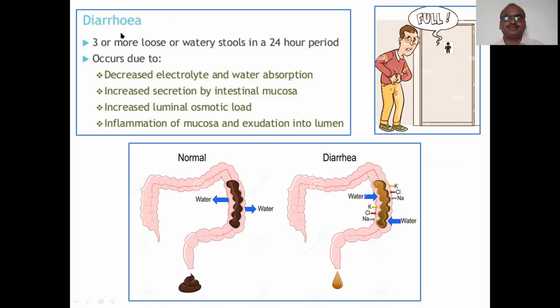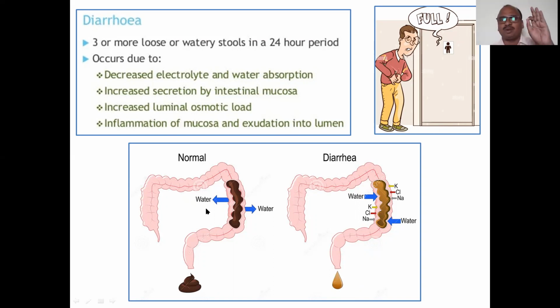Here we can see diarrhea. By seeing this image itself you can understand. In the normal condition there is absorption of water and hardening of the fecal matter. Whereas in diarrhea, water enters reversely into the intestine, heavy water. Potassium, chlorine, sodium, all the very important salts are retained in the intestine. Water enters the intestine and makes it a slurry. That's why here the fecal matter is loose motions, whereas here it is normal.